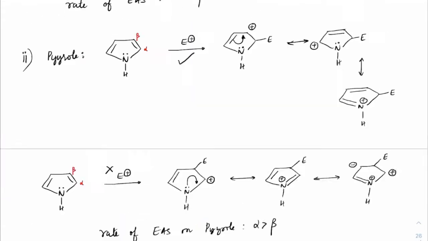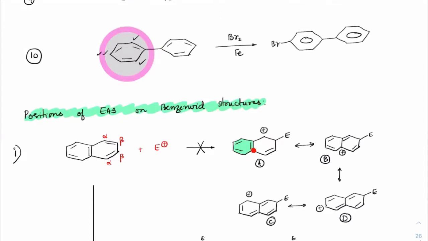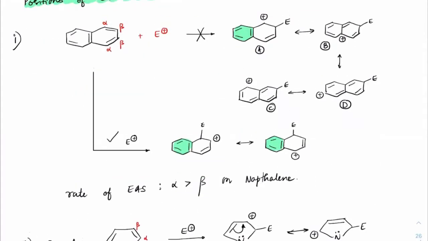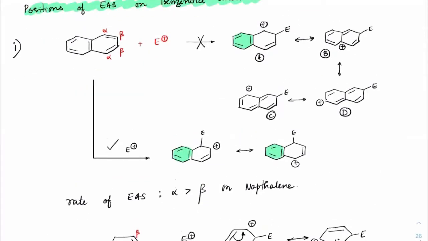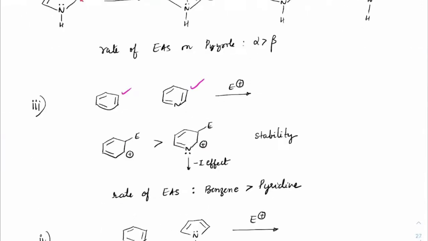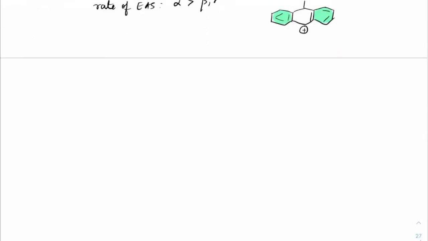In two rings, we got only two kinds of structures here. This one and these two. Correct? When you try to put the naphthalene, you will always start with the more stable canonical. If you put it this way, this is the more stable canonical as compared to that canonical.